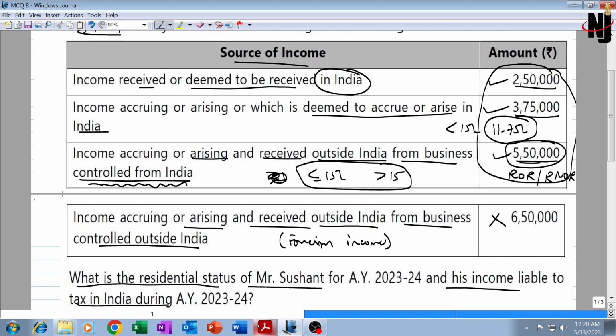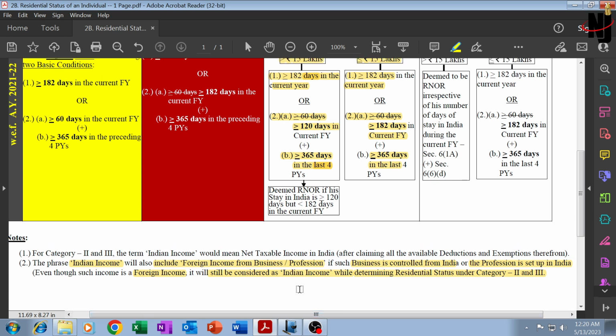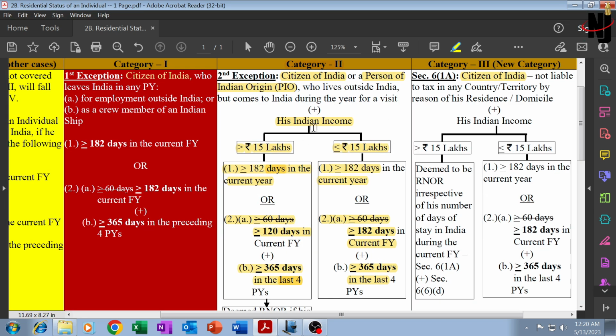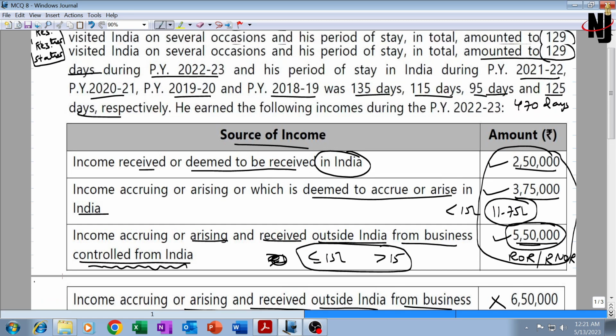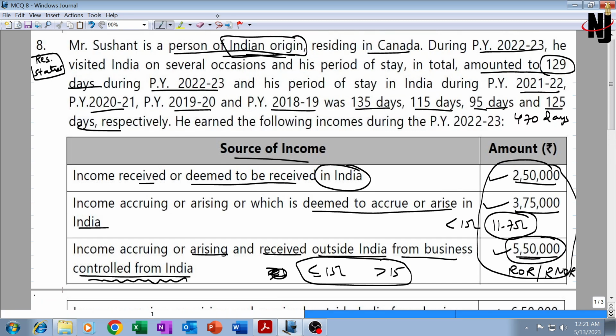Therefore, which category would he fall under? He falls under category 2, but in category 2 his Indian income is up to 15 lakh. Therefore, he will be resident in India only if he stays in India in the current year for 182 days or more. Whether it is first basic condition or second basic condition, in either case 182 days or more. Simply, second basic condition not to be seen. How many days was he present in India? In India he was present for only 129 days. It is given during 22-23. Therefore he will be non-resident in India.